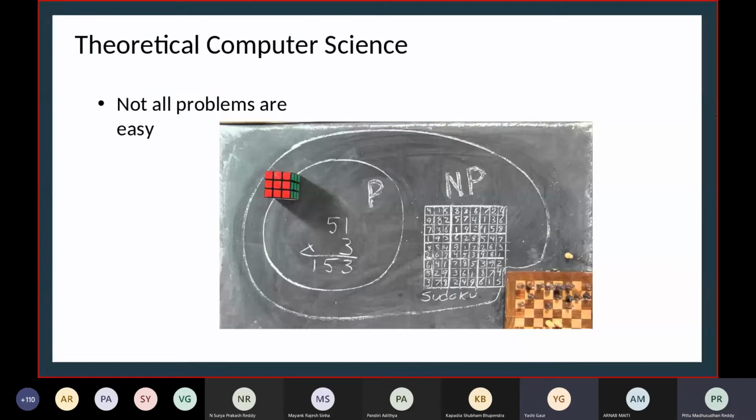Right, fine. So whatever you guys are telling is brute force. You're basically checking possibilities. For some problems, we can efficiently find the solution without checking all possibilities. There seems to be a division between problems. Like, when you compute 51 into 3, you don't check all possibilities. You don't check if 51 into 3 is equal to every number possible. You just go directly into it.